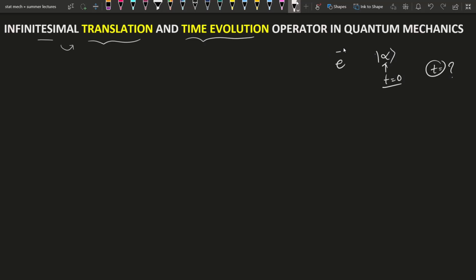We just operate the operator e to the power minus i H t over h-bar. Here H is the Hamiltonian of the system, and t is the time elapsed. If it operates on the state ket at t equals 0, it gives some answer like alpha dash, and this represents the state of that system after some time t.